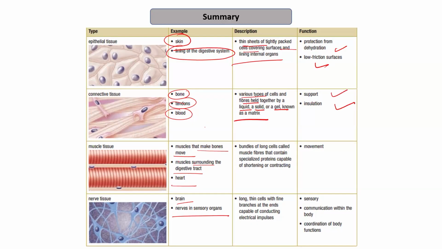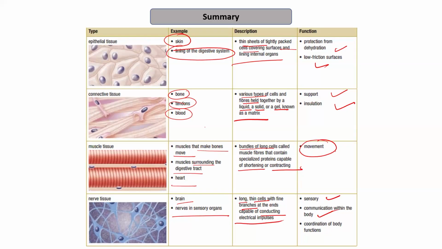Muscle cells are of different types. They may be bundles of long cells called muscle fibers, and they are capable of shortening and contracting. They have the capability to contract and relax. It helps in the movement. The nervous tissues are long, thin cells with fine branches at the ends that are capable of conducting the electrical impulse. They are sensory in nature. They help in maintaining the communication within the body, and they help in the coordination of body function.